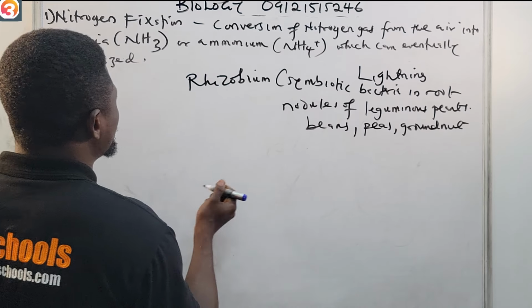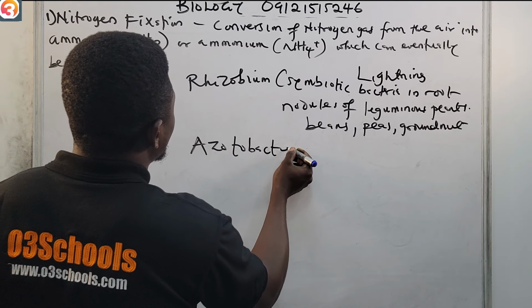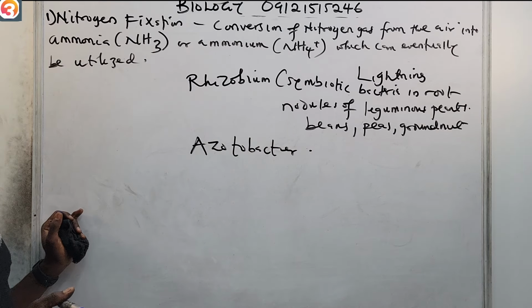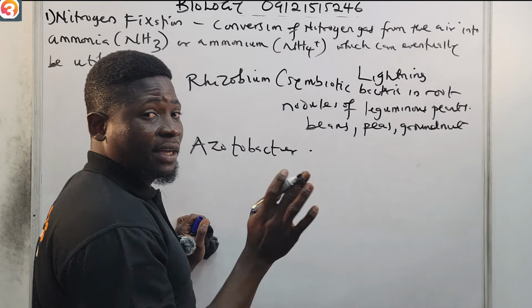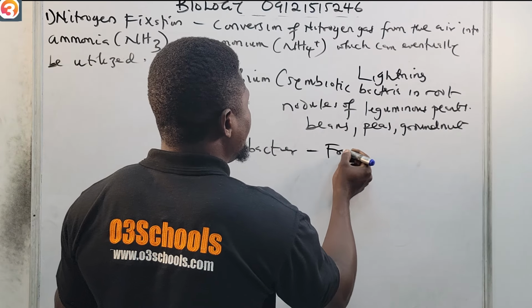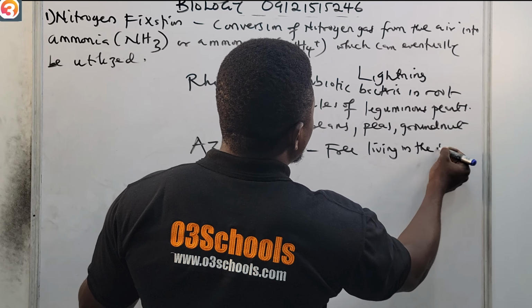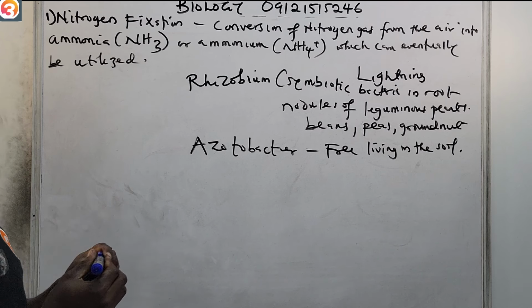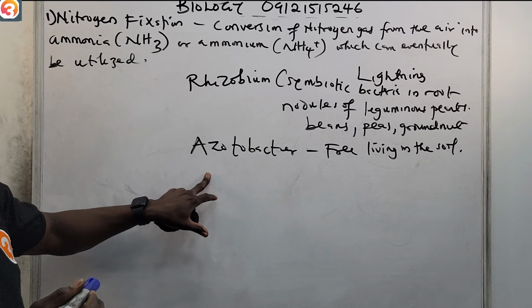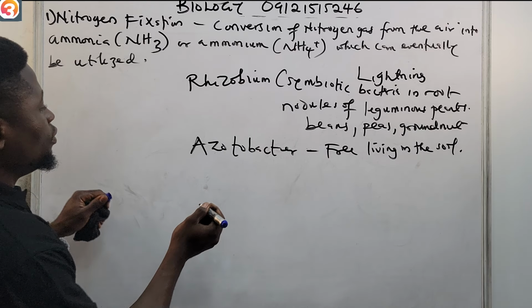Likewise, we have azotobacter. This azotobacter is free living in the soil. You can see it living freely in the soil. So we have rhizobium, we have azotobacter. We also have clostridium.